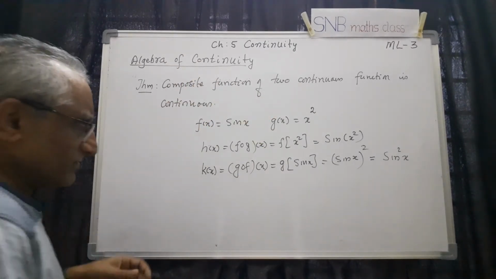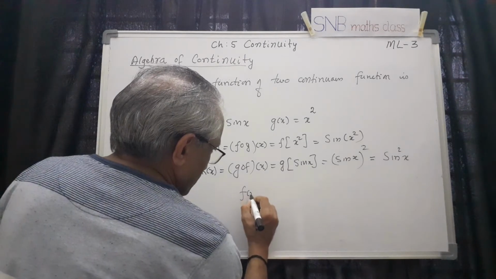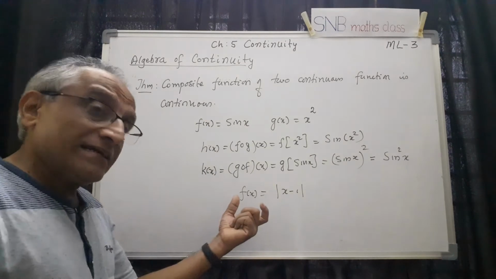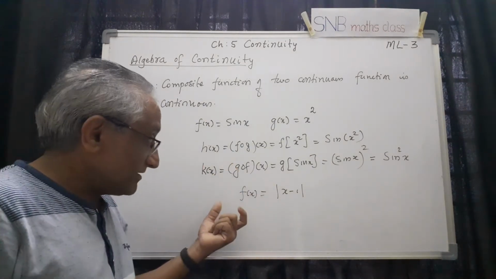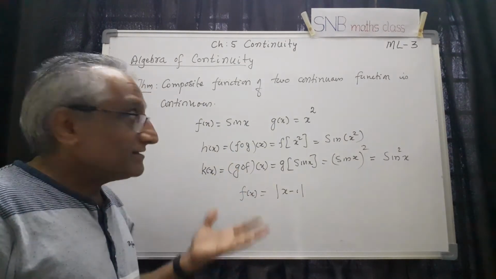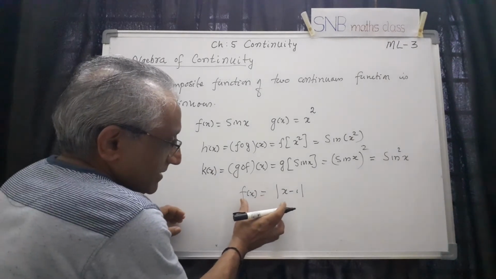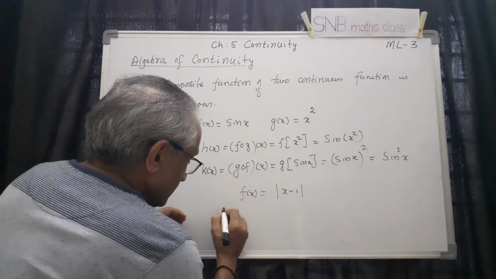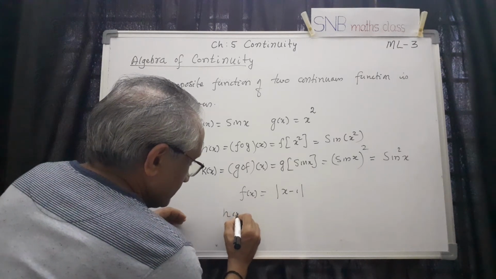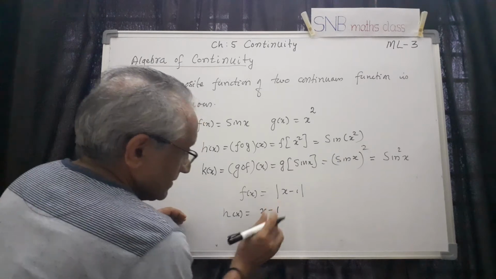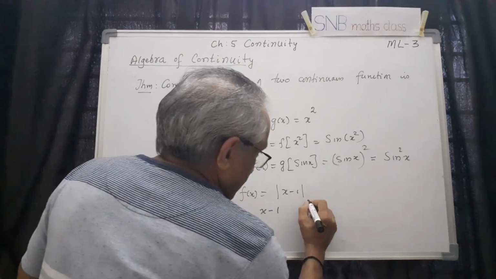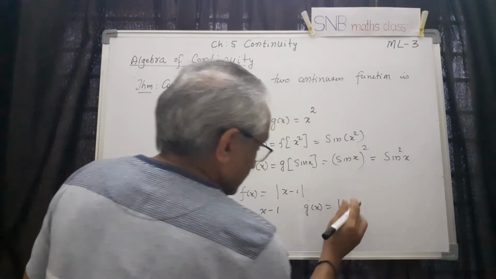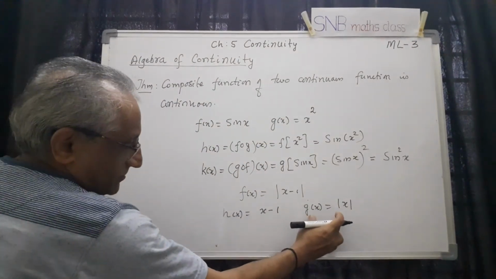There are many questions. For example, you can show that f of x equal to mod x minus 1 is continuous. You can directly prove this using the concept of limit only. But the easy method now is, see what you have to do. You can imagine this as a composite function. How to show that it is a composite function? For example, I can take h of x equal to x minus 1, a linear function. This is one function, and g of x equal to mod x, the second function. Then the combination of these two is this one.